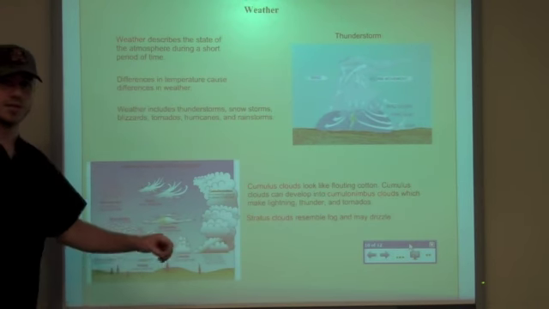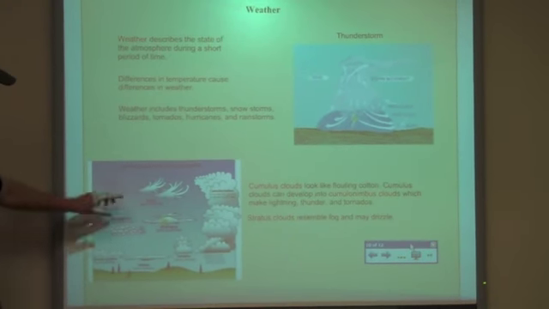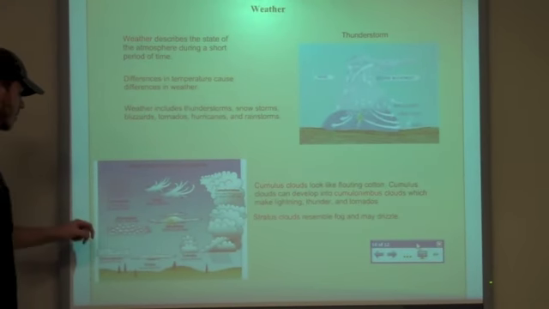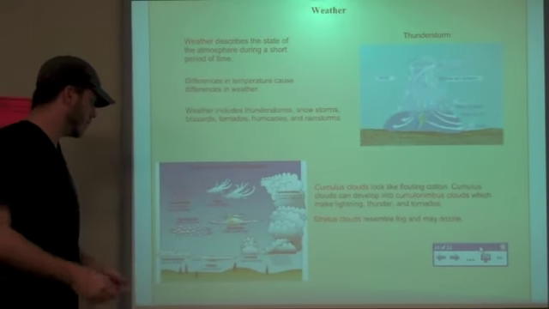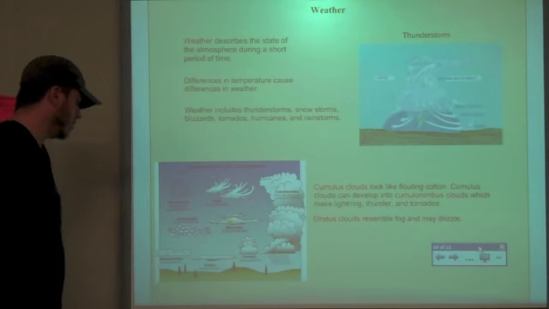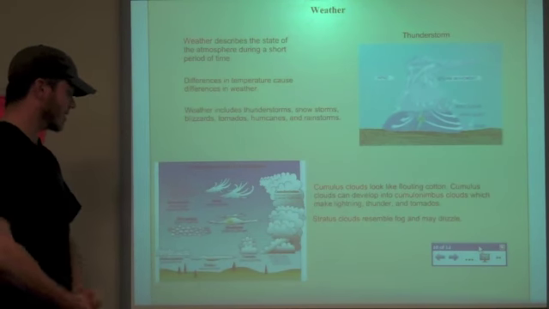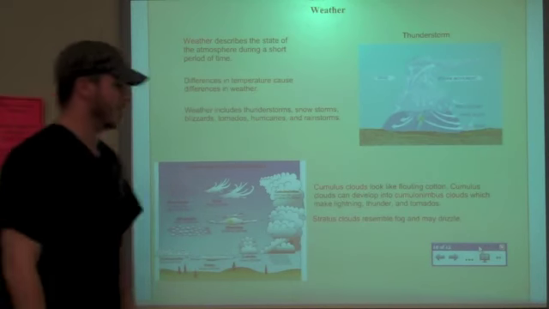There's also 4 other types of clouds that we didn't cover here. You don't see them often. You have the cirrus clouds and the cirrocumulus clouds, which are 18,000 feet and above. You also have the altostratus and the altocumulus clouds, which are 6,000 to 20,000 feet above. And that is it for the weather.